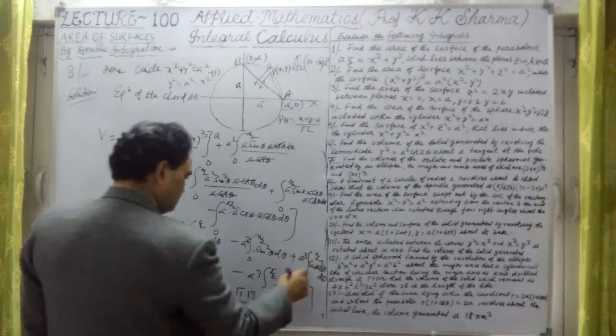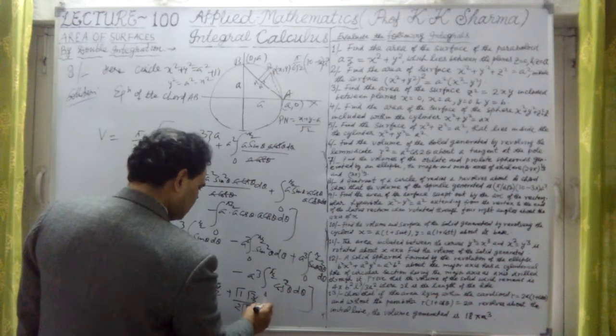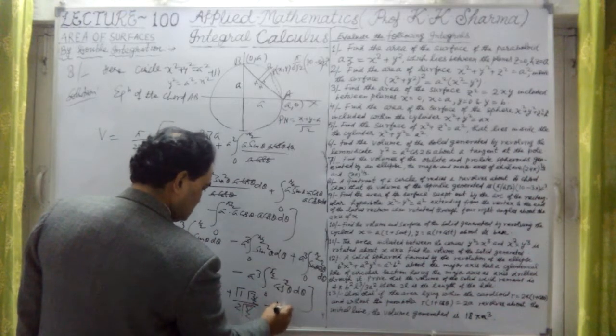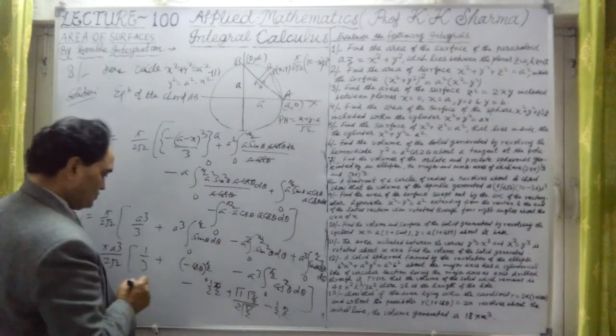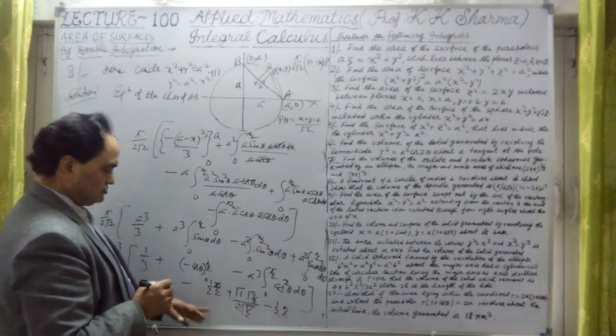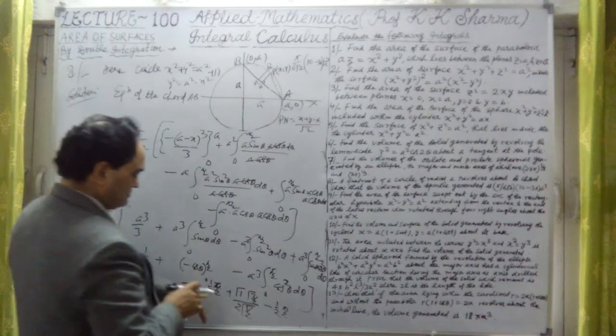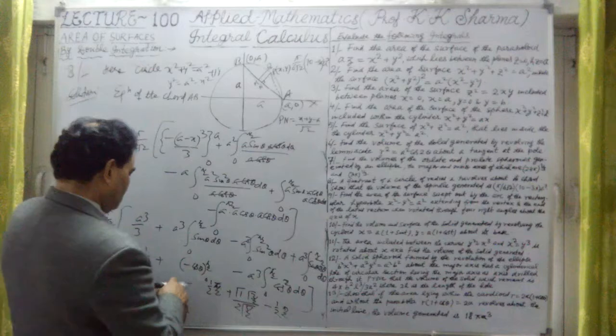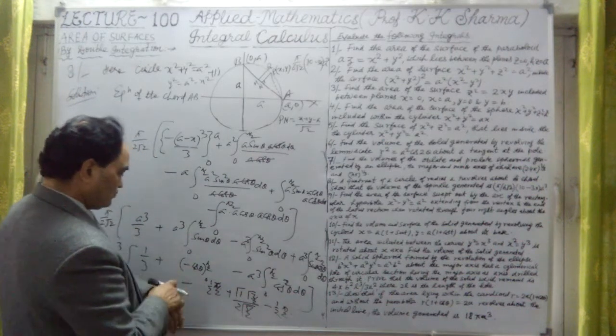This is again reduction formula, minus this value is 1.2 into pi by 2. These two values are added up, minus pi by 2 it will be. Then this is plus 1 only.